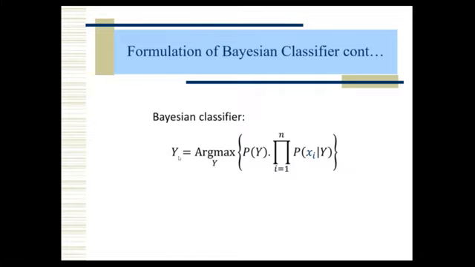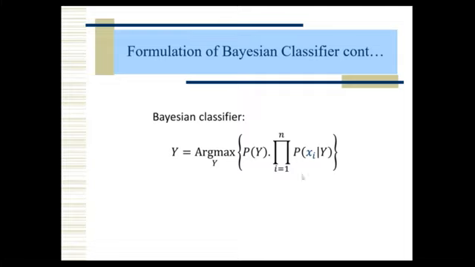Now we have to see the final Bayes classifier. Finally I want one label, that is y. So y equals argmax of whatever we derived in the previous slide, p of y times the product of p of xi given y. This value we already calculated. You can include the denominator, or you can neglect it, no issue. I neglected the denominator to minimize the time.